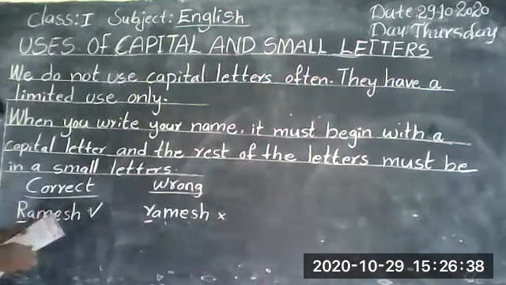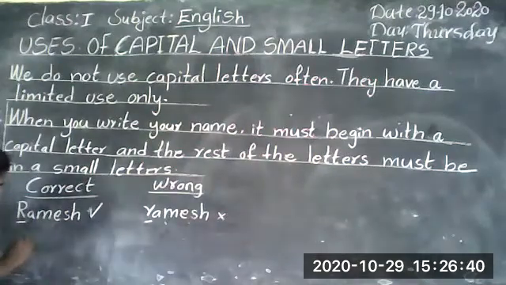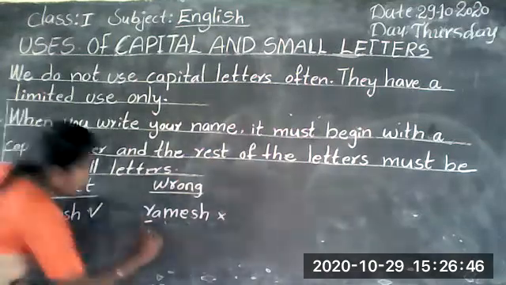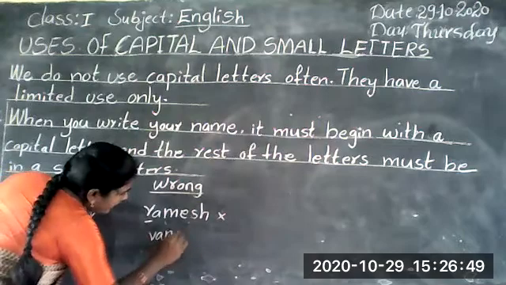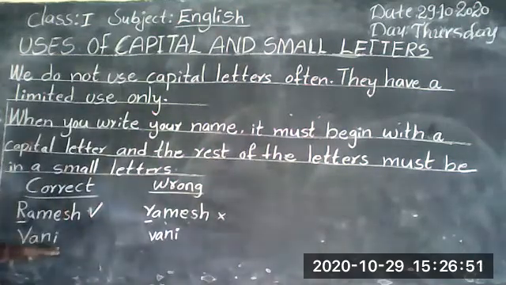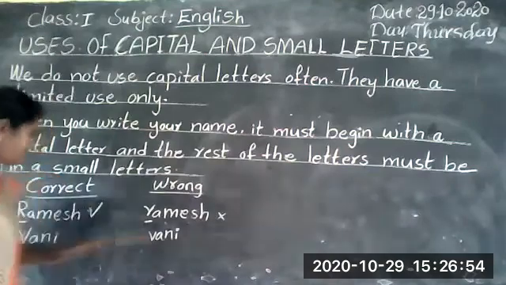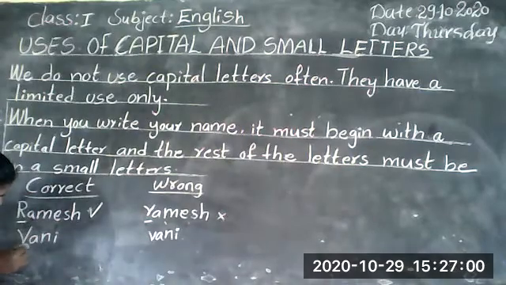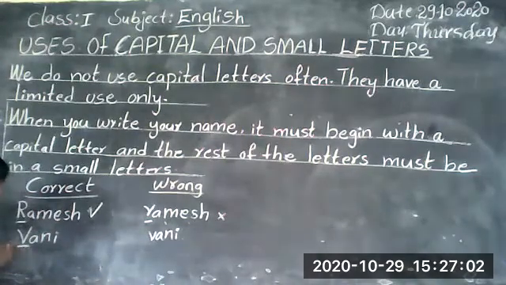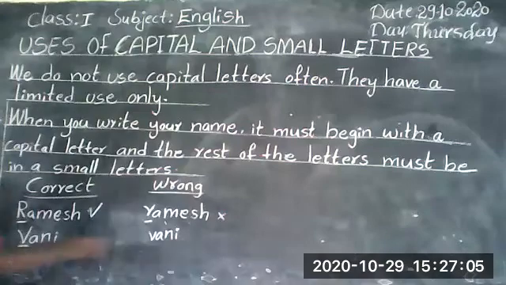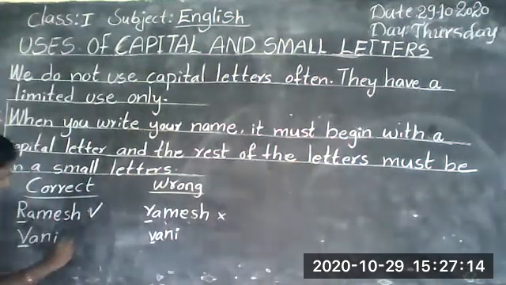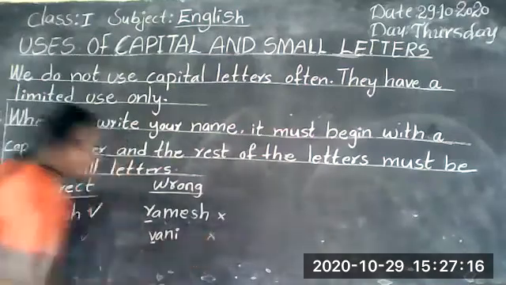For example, Vani. What is the spelling of Vani? V-A-N-I, Vani. This is also Vani and this is also Vani. These two names are the same. So this is the correct one. Why? Because here the beginning letter, what? V is a capital letter. I have written it on the board. This is a small letter. So this is wrong. This is correct. Okay? This is correct. This is wrong.